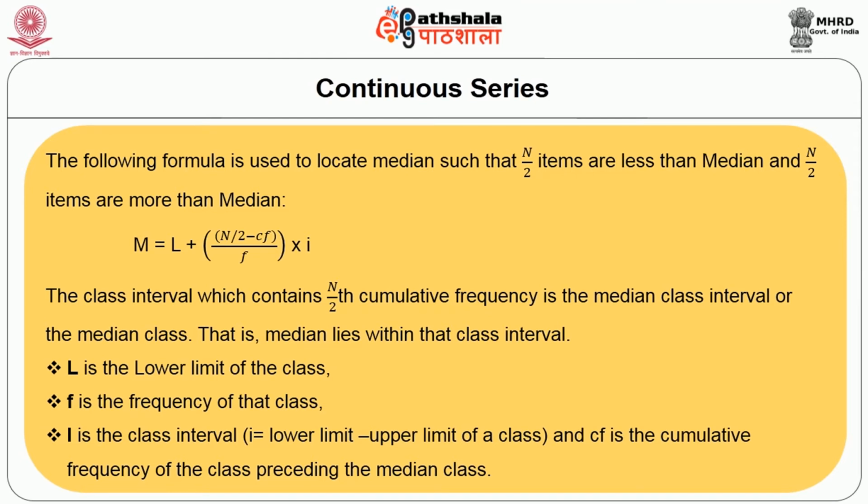In this formula, L is equal to lower limit of the median class, the class interval which contains the n/2 cumulative frequency. That is, median lies within that class interval. F is the frequency of that class, i is the class interval, that is upper limit minus lower limit of a class, and CF is the cumulative frequency of the class preceding the median class.